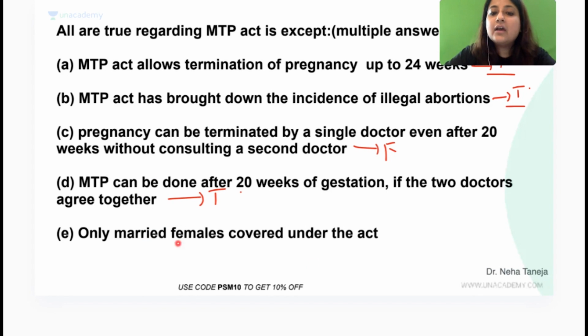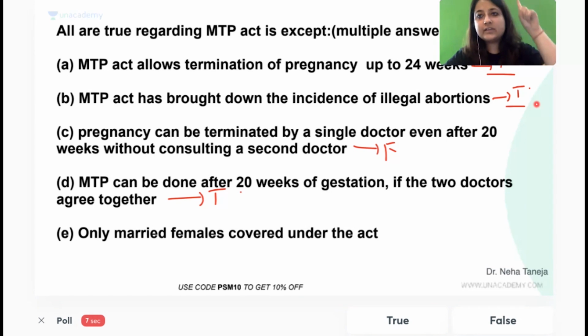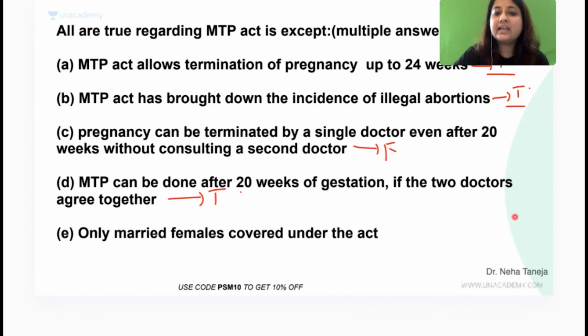Tell me the last one: only married females are covered under the Act now. Guys, I will tell you your questions in the question section. मैं पक्का class end होने के पहले बताऊंगी. Only married females covered under the Act? Absolutely wrong. Now it is both married as well as unmarried females.